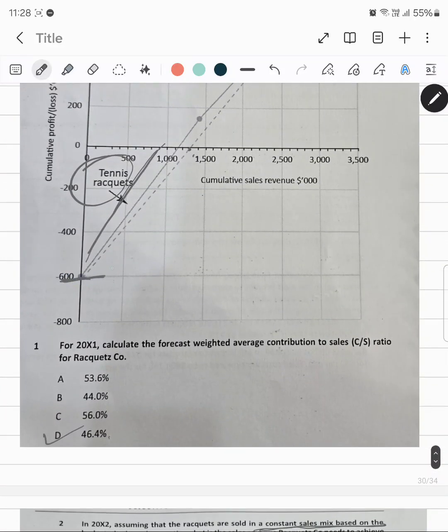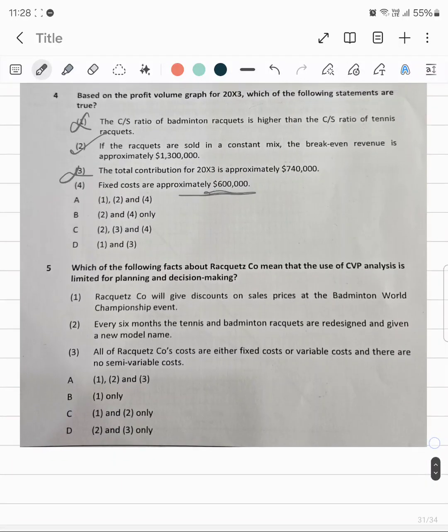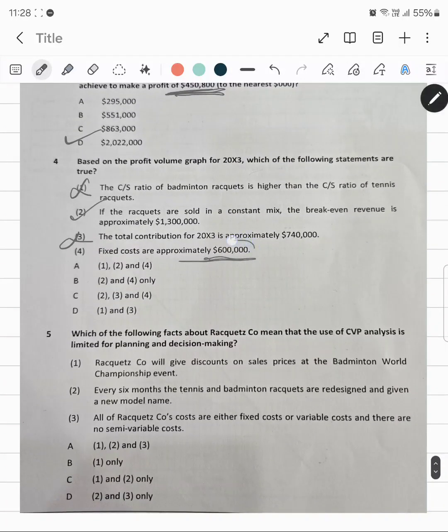We have started our graph from here, and this is minus 6 lakh because initially there was no revenue and the only cost was the fixed cost, and hence because the fixed cost was 600k, the revenue turned out to be negative 600k. So your fixed cost is 6 lakh. So the option is 2 and 4. So the correct answer is B.